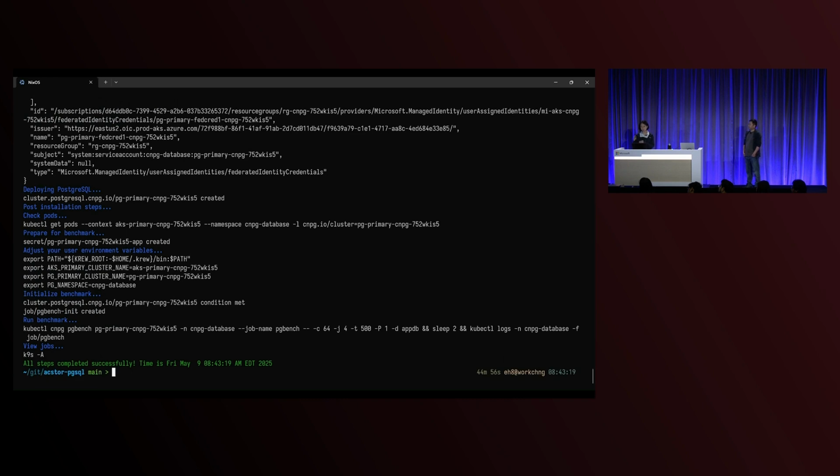So the entire automation is built into this one script that you'll be able to run. What it does in the end is conduct a benchmark run to validate that the database deployments are solid, and then you'll be able to see what performance you're getting out of this PostgreSQL deployment.